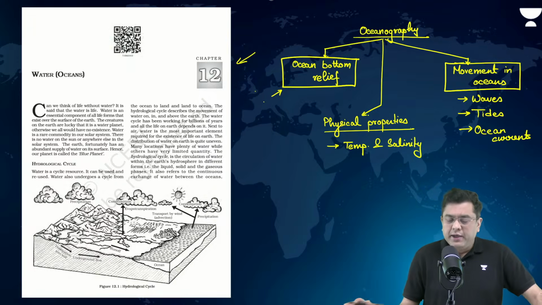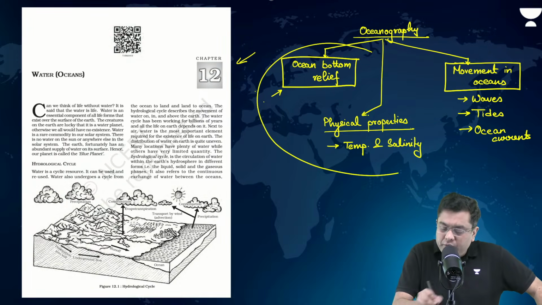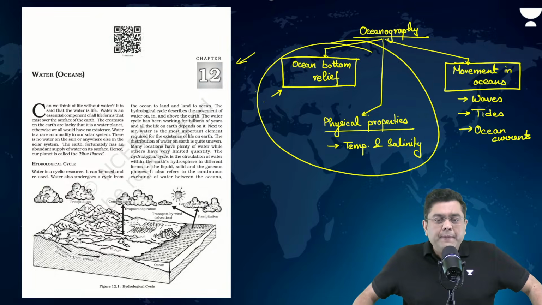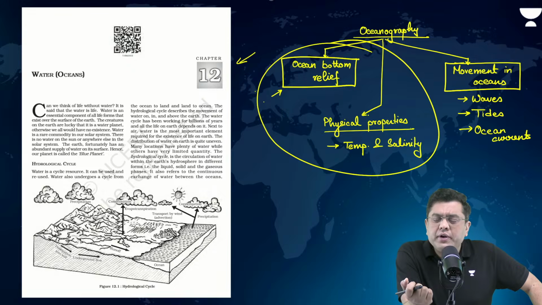Okay. Now, this chapter deals with these two portions. That is what we are going to cover today. Okay. Now, when we say the oceans of the world, oceans dominate the surface of planet Earth. The Pacific is the largest ocean of the world.